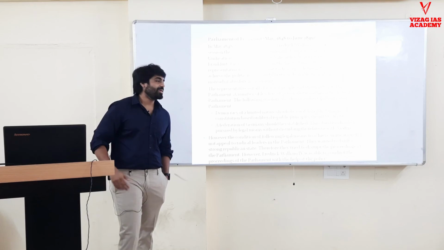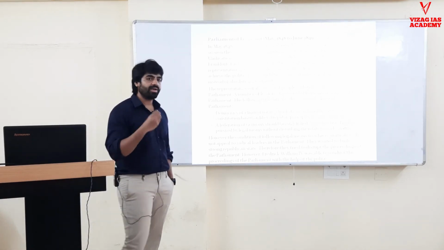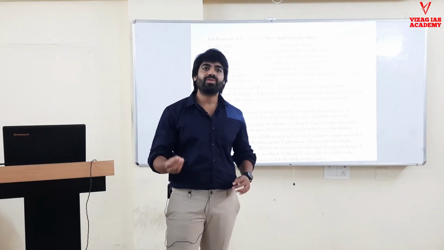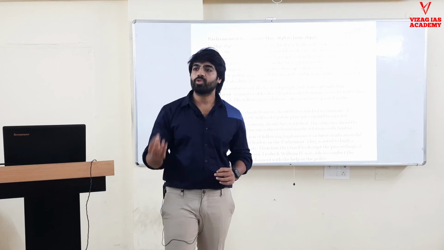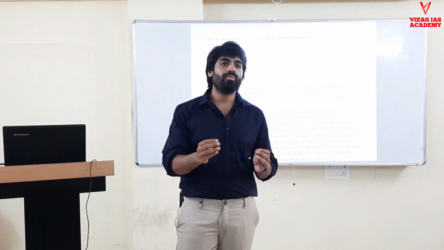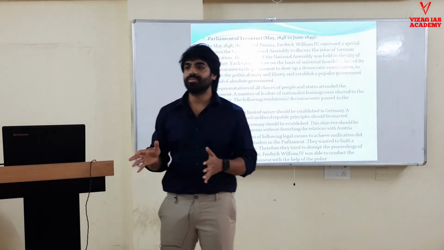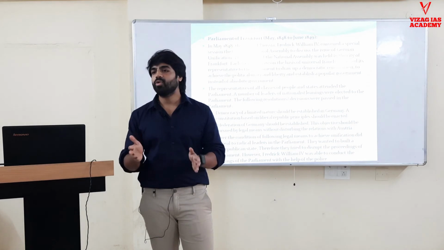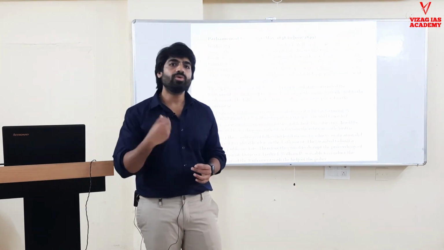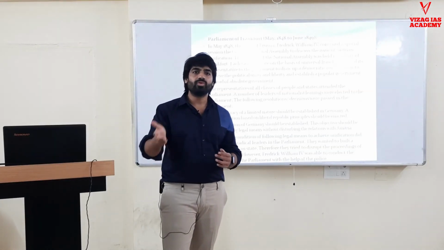So then what happened? They declared that they wanted a republican form of government. Okay, they wanted a republican form of government through constitutional means, and they wanted Austria out of this unification. They don't want Austria in it completely, and they want the king of Prussia, Frederick William, to lead this or be declared as the king of this union.